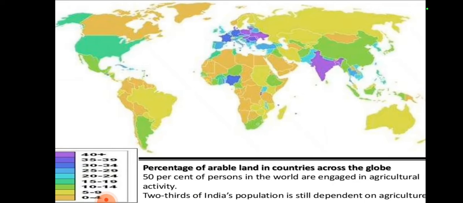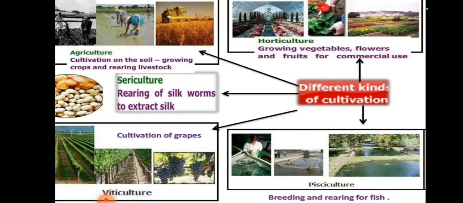Geographically, there are different types of arable land in countries across the globe. And 50% of persons in the world are engaged in agricultural activities. Now, different kinds of cultivation: horticulture, growing vegetables, flowers and fruits. Agriculture, everybody, is cultivation on the soil, growing crops and rearing livestock. Sericulture is rearing of silkworms to extract silk. And cultivation of grapes is called viticulture.